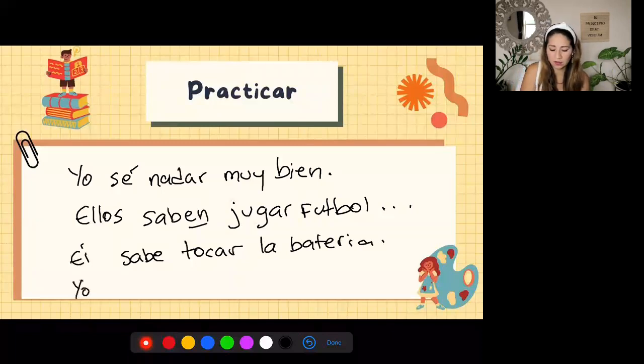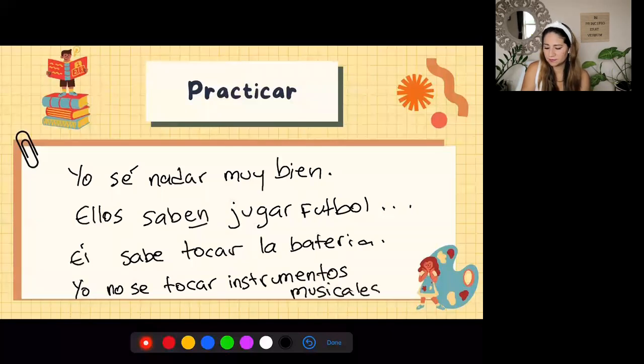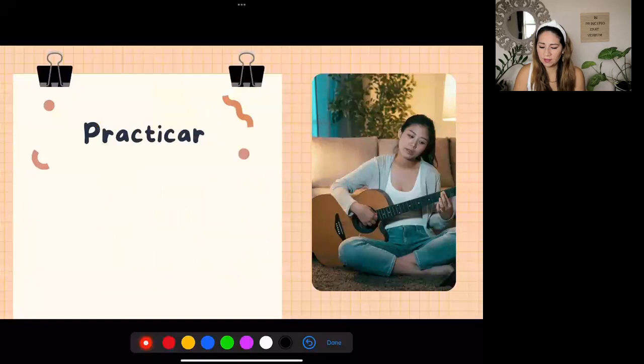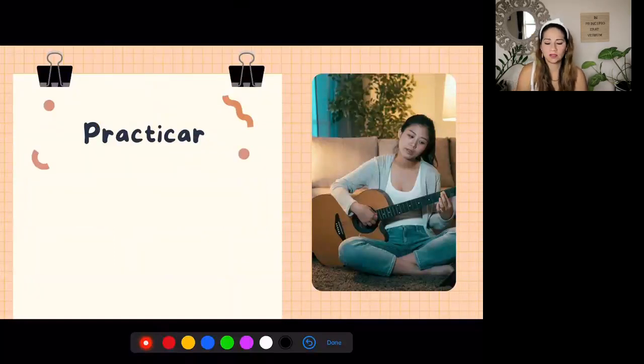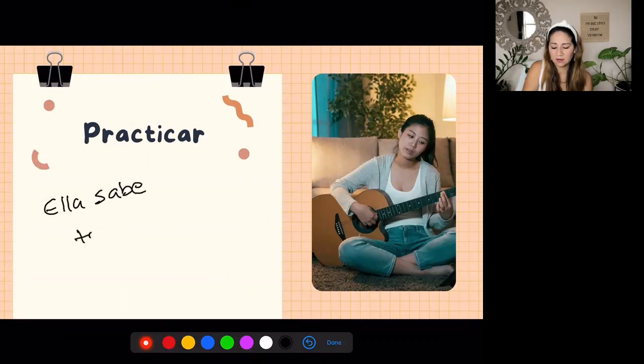For me, I don't know how to play anything. I just know how to clap. Okay, muy bien. So in this case, this girl, she knows how to play the guitar. Ella sabe tocar la guitarra.